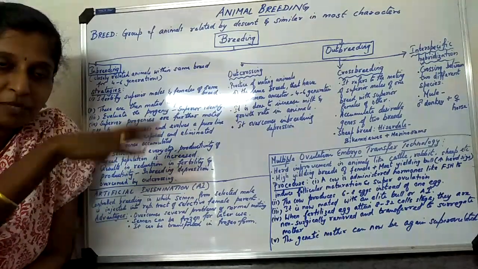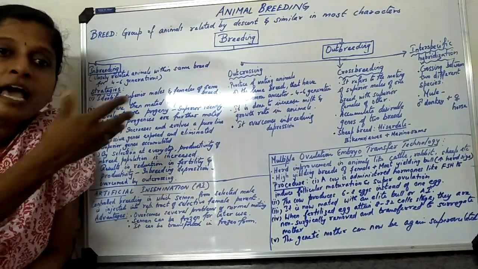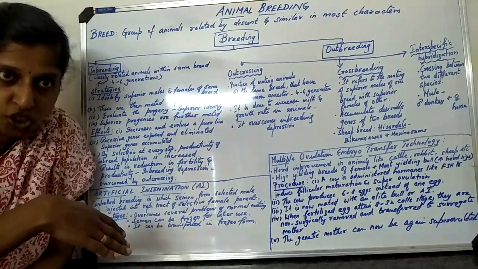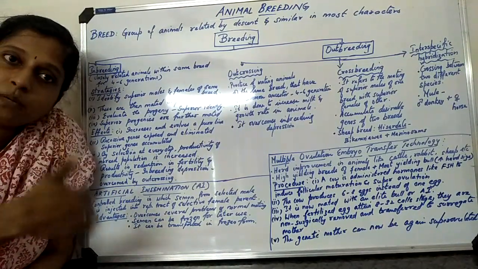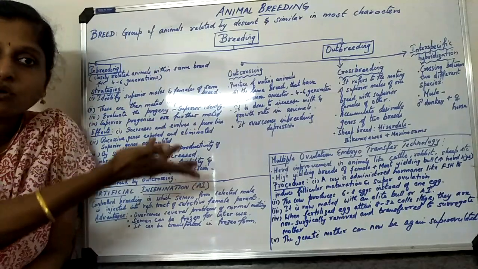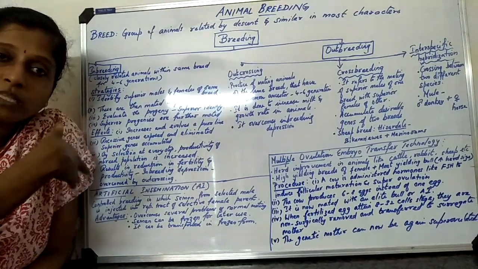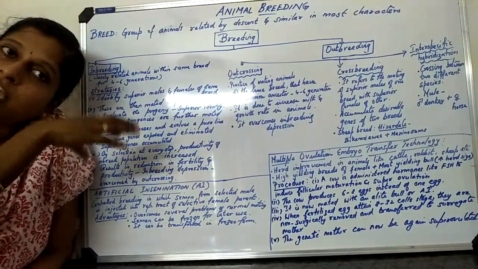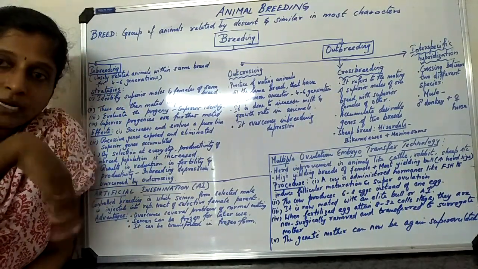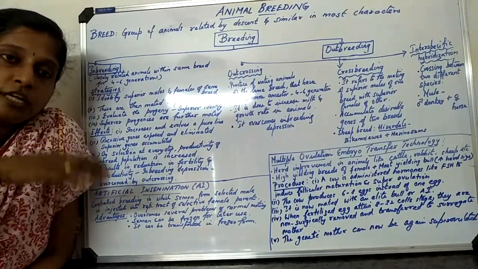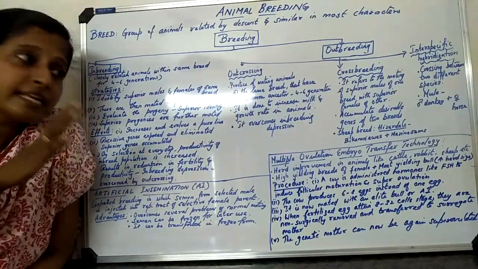All of them are mating among themselves and producing their progeny. The offspring will resemble the characteristics of their parents. These parents are mostly related, staying in one particular location, and you can find that they have common characteristics.